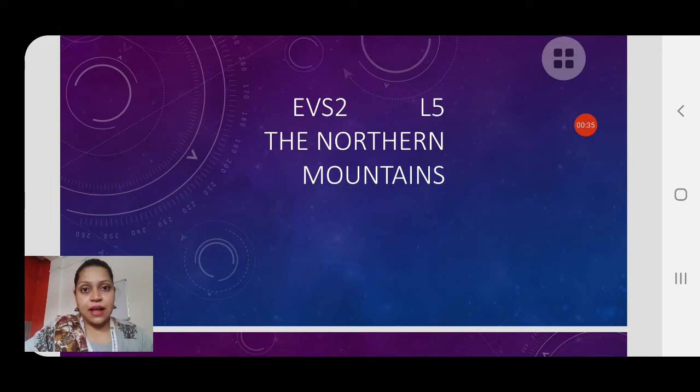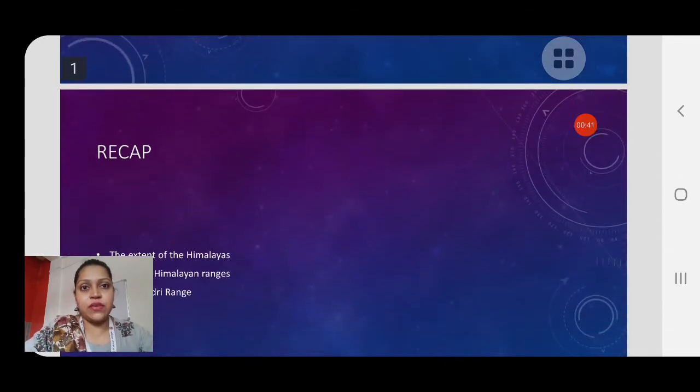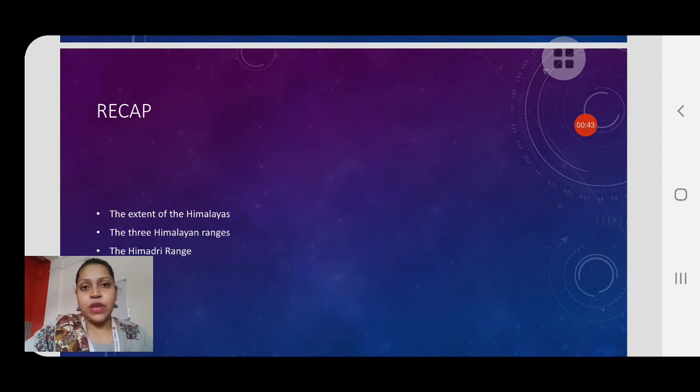So let's see in the last class what have we studied. Let's do a recap. In the last class, number 1, we have studied about the extent of the Himalayas. Children, you remember from where till where the Himalayas extend? It extends from Jammu and Kashmir to Arunachal Pradesh and also includes hilly parts of Assam, Meghalaya and Nagaland. So from Jammu and Kashmir till the northeastern states, the Himalayas extend.